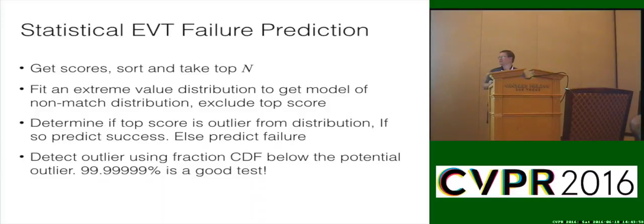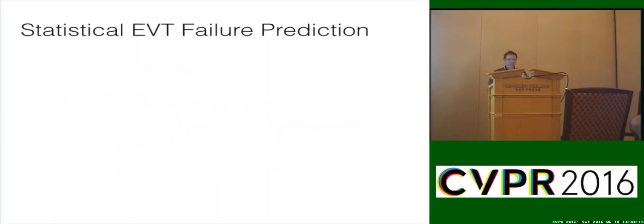We use a CDF fraction, the cumulative distribution function of the Weibull, and we actually normally use a pretty stringent test, 99.999999. And if you're not within that, then predict it's an outlier. And for a bunch of our biometrics problems, that worked out pretty well.